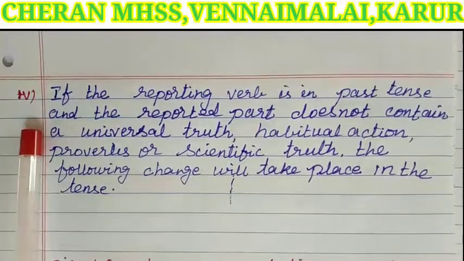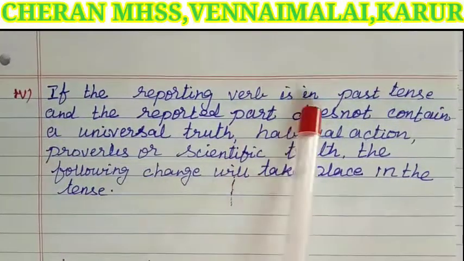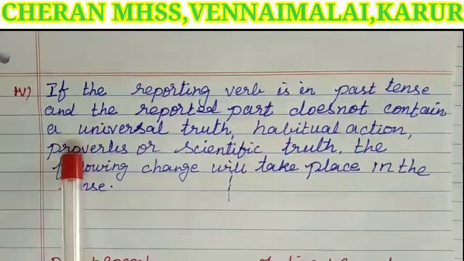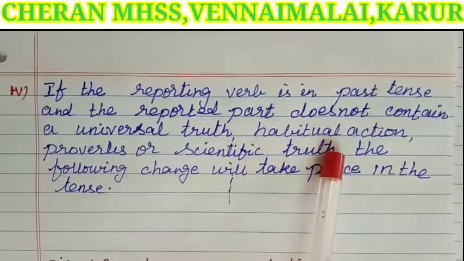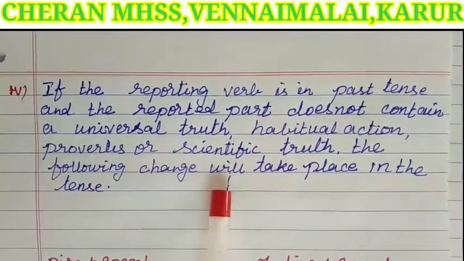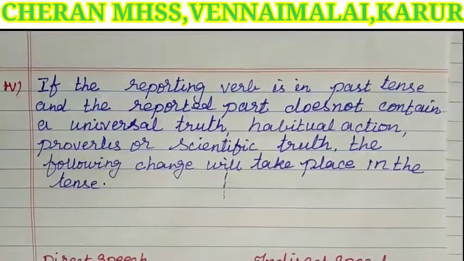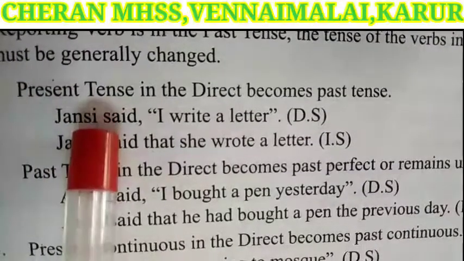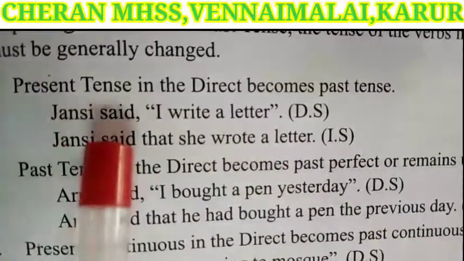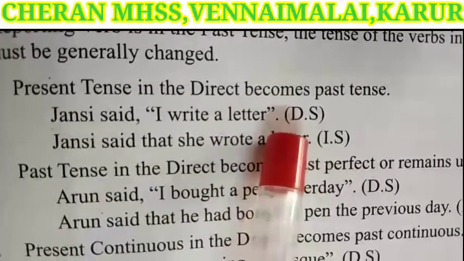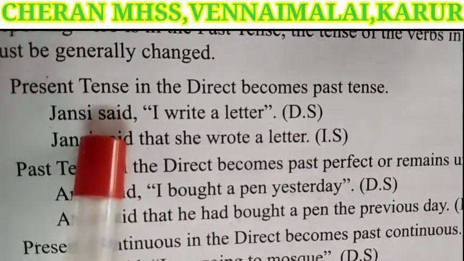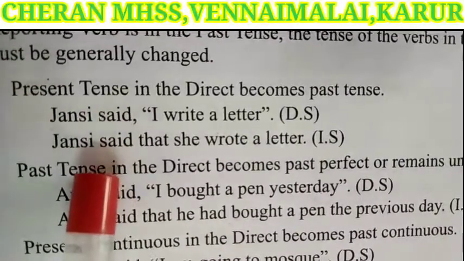Next rule: if the reporting verb is in past tense and the reported part does not contain a universal truth, habitual action, proverbs or scientific truth, the following changes will take place in the tense. Present tense in the direct becomes past tense. Jhansi said, "I write a letter." Jhansi is the speaker, the same. Said, the reporting verb, is also the same.